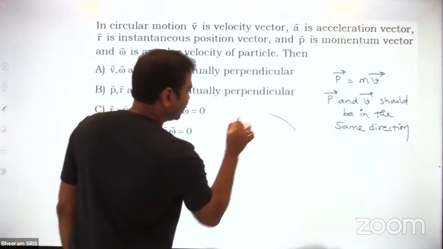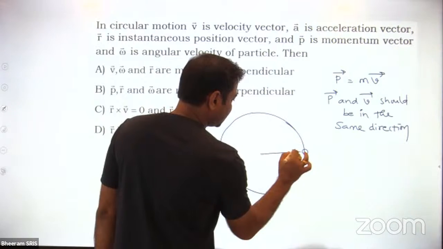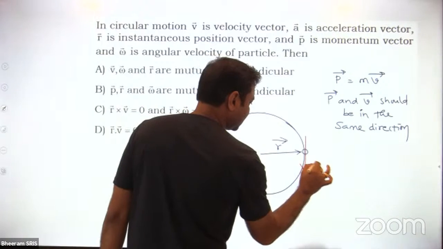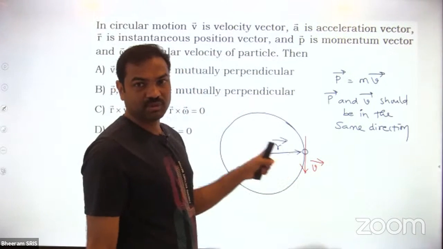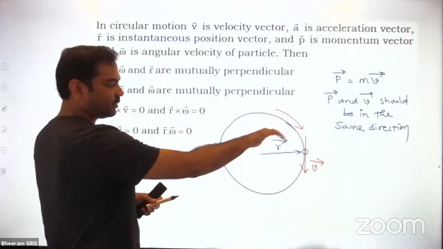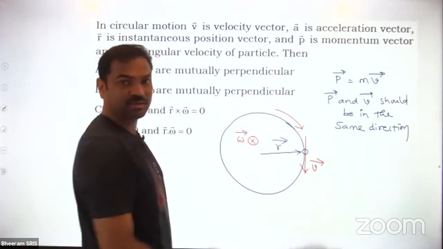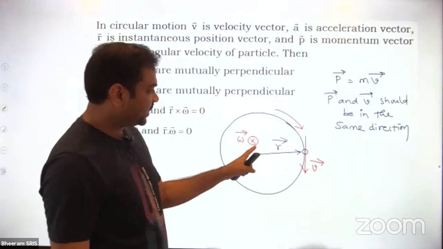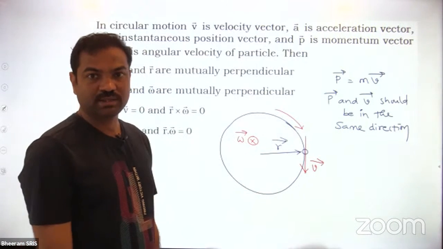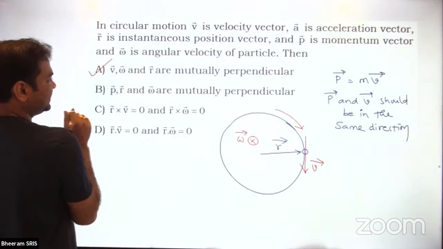Next, as the particle is going in a circular path, the particle is here. Then what is the position vector? This is the r bar. And what is the velocity vector? Velocity vector will be tangential. I told you r bar and velocity should always be perpendicular. And omega bar, let us say it is rotating in this way, then omega bar will be into the board. These are on the board and this is into the board, perpendicular to the board. It means omega bar, r bar, v bar are all mutually perpendicular vectors. I told you already in the theory.